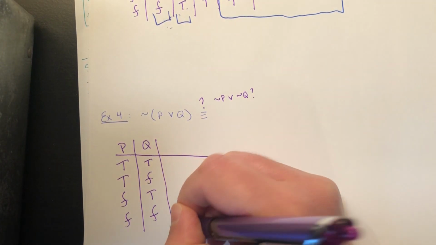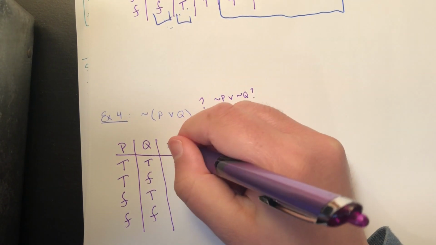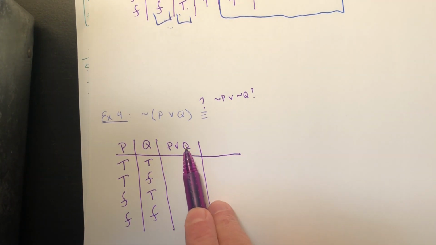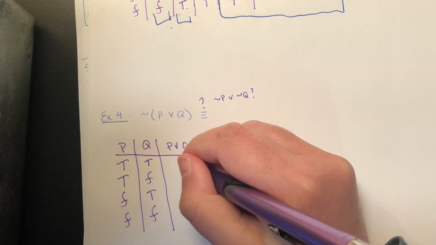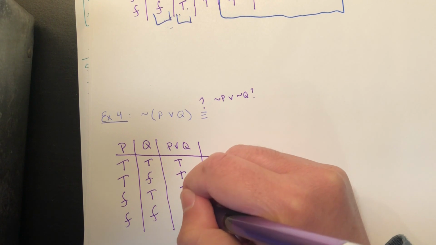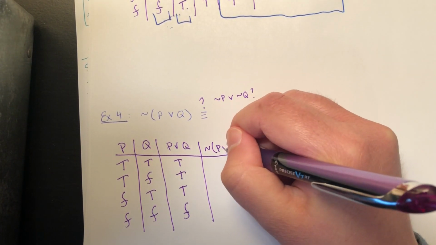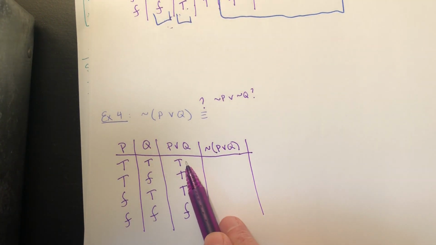All right, if I wanted to find a column for the negation of P or Q, then I'm going to have to start with a column for P or Q, and then I'll negate it after. So this or statement is going to be true as long as at least one of the base statements is true. So it'll be true, true, true, false. And now I want to take that or statement, that disjunction, and I want to negate it. All right, so I'm going to take all the T's and switch them to F's and vice versa.